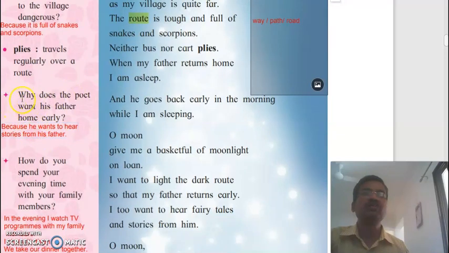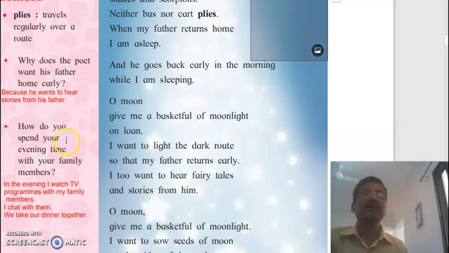Next question. Why does the poet want his father home early? Because he wants to hear stories from his father. And this is the last question. It is a personal response question. So, how do you spend your evening time with your family members?